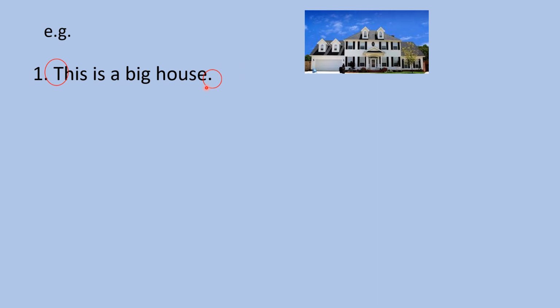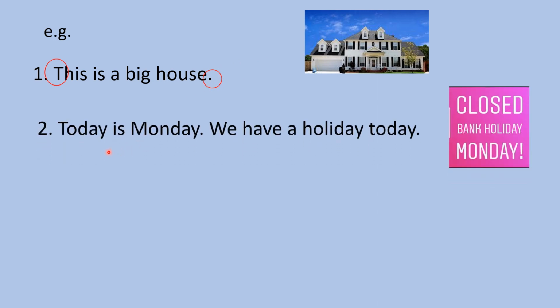Now let's do another example. Today is Monday. We have a holiday today. Now where have I used capital letters? For T, because it's the first alphabet in the sentence. For M, for Monday, it is the name of a day. And for W, because it comes after a full stop, we use a capital letter here.